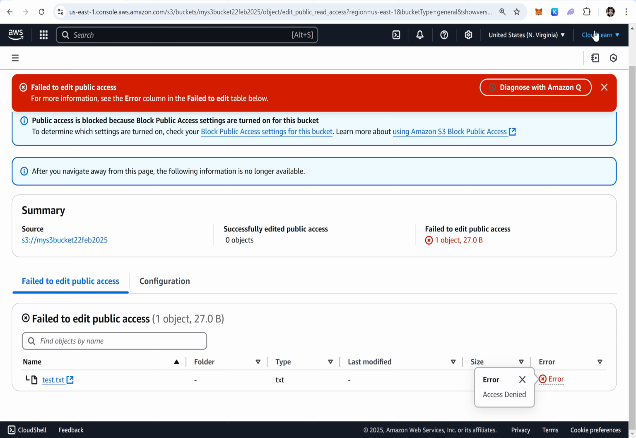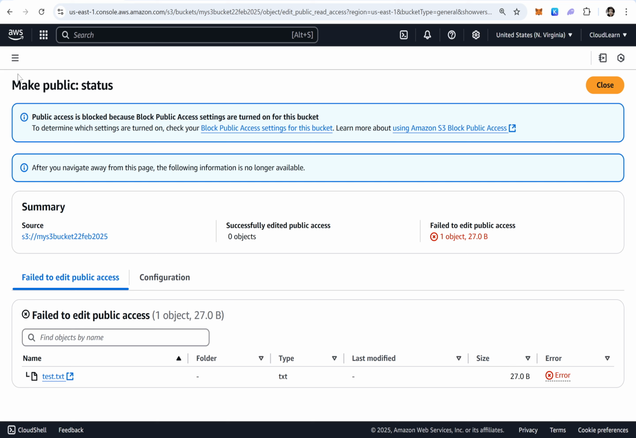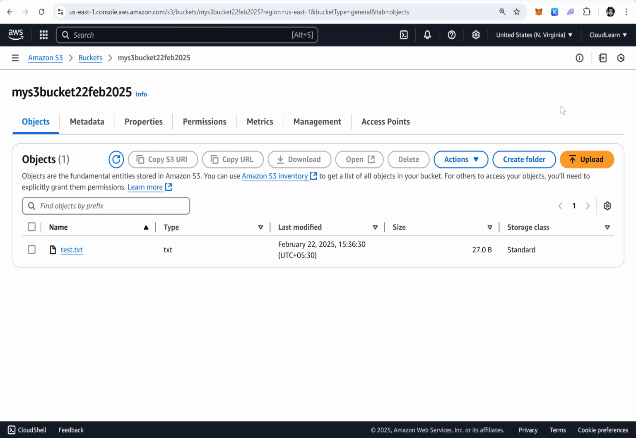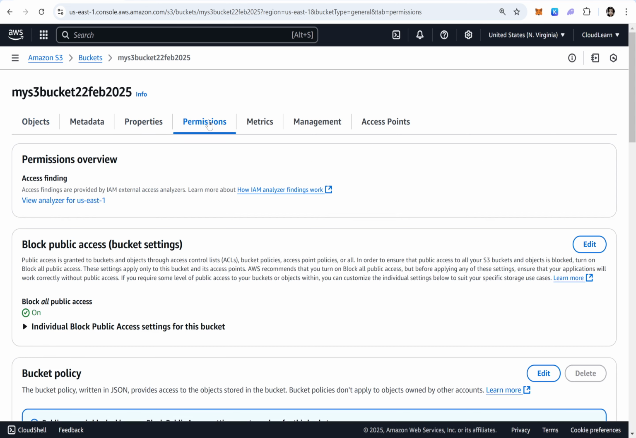But I am the root user. But why was I denied? Because of the option which is configured on your S3 bucket. What is that option? Block all public access, enabled by default. So what you have to do, click on the Permissions tab of the S3 bucket. This is the one. Click on Edit against Block Public Access bucket settings.